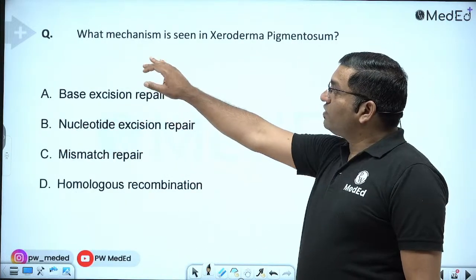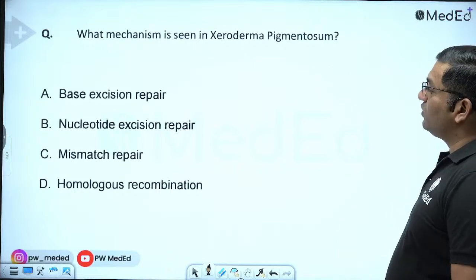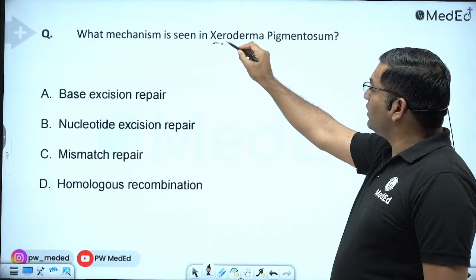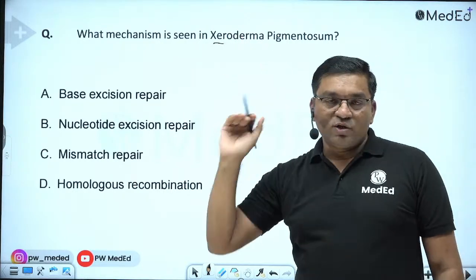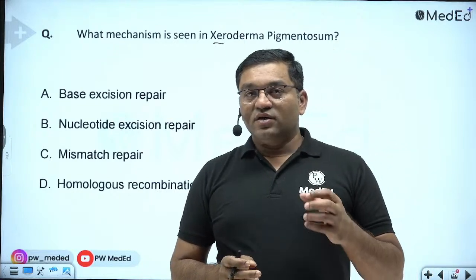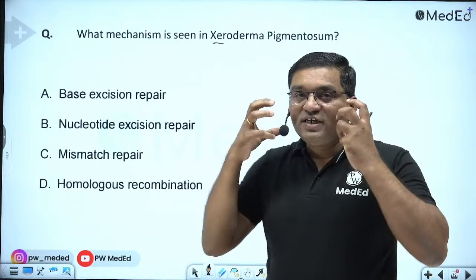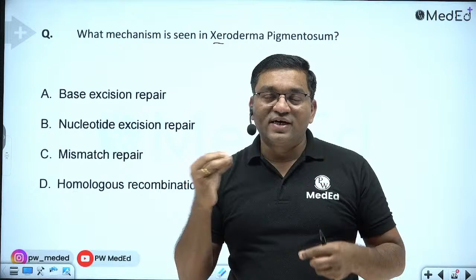The next is, what mechanism is seen in xeroderma pigmentosum? Xeroderma pigmentosum is the condition in which there are multiple freckles on the sun-exposed parts of the body.